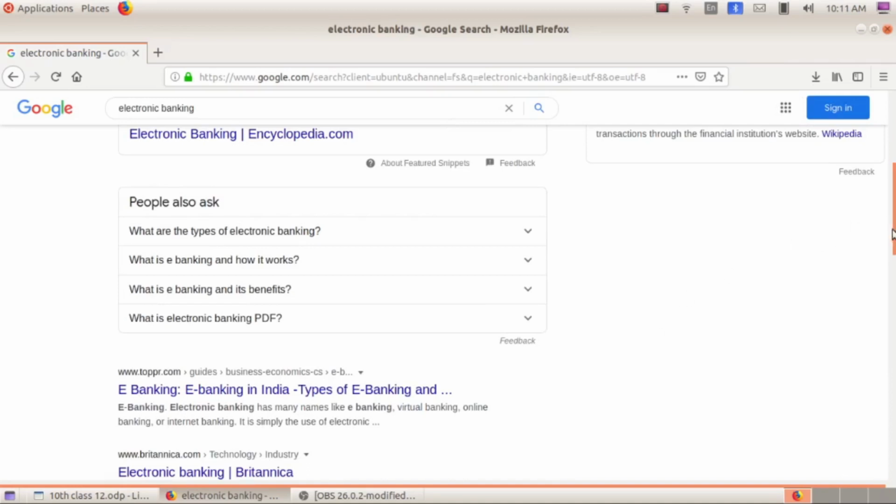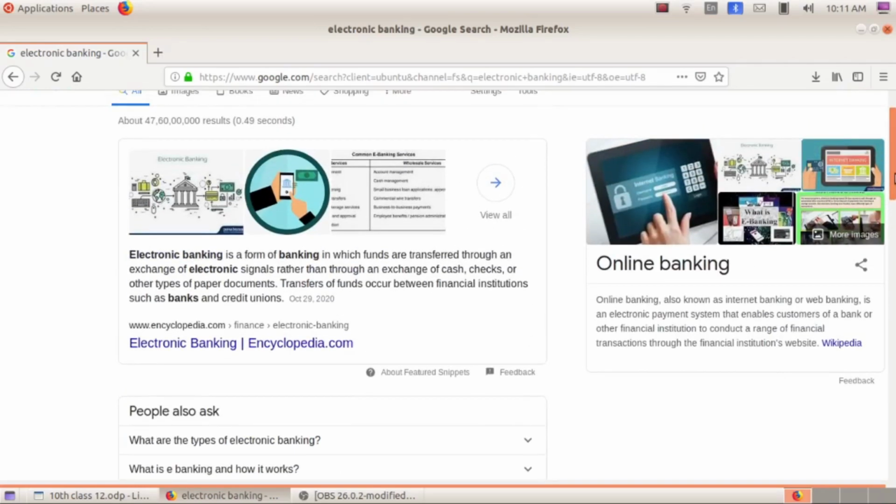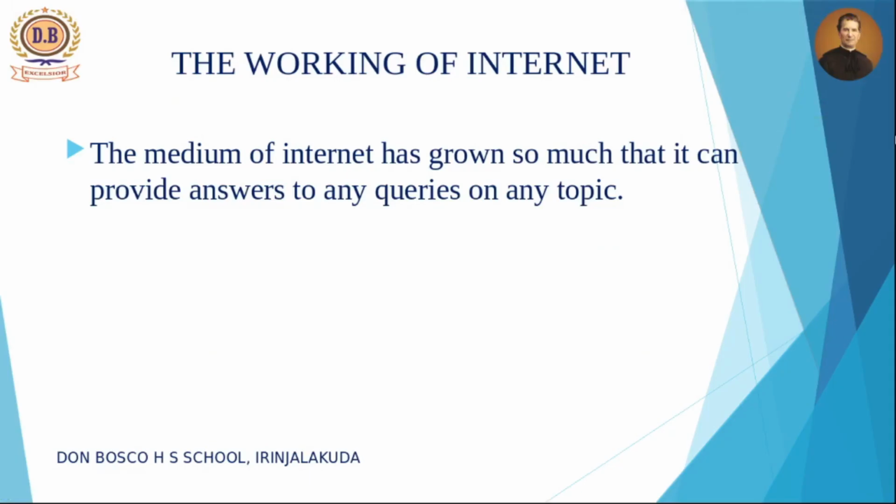So when we are searching such information in a browser, how much information is available on this topic on the internet? It's really amazing. When we are searching for a topic on internet, we can see thousands of links related to that particular topic. So how is that possible, or how can we access these things using internet and a browser? This is what we are going to deal with in 7th chapter, working of internet: how we can see these thousands of links related to what we searched for. So we'll get a lot of information related to the topic that we have searched.